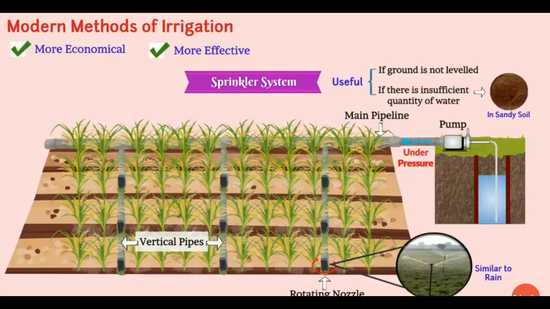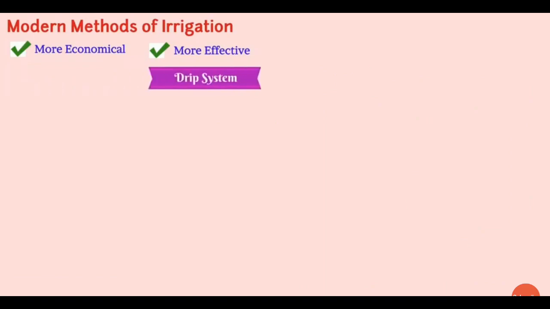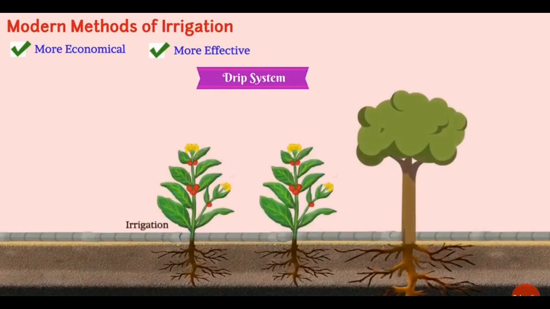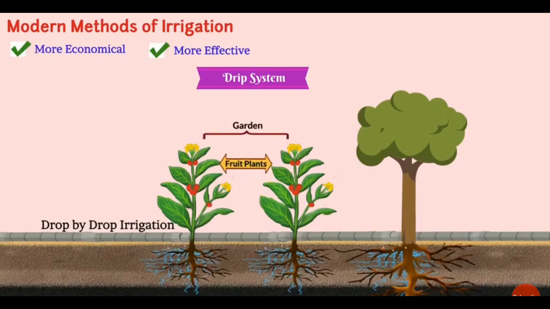Another method of irrigation is the drip system. In this method, the water is supplied near the roots of plants drop by drop. So it is named the drip system. In this method, water is supplied only to the soil near the roots of the plant, so only this soil gets wetted. This method is useful for fruit plants, gardens, and trees. Also, in this system, there is no wastage of water at all.